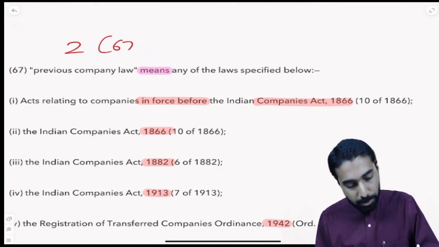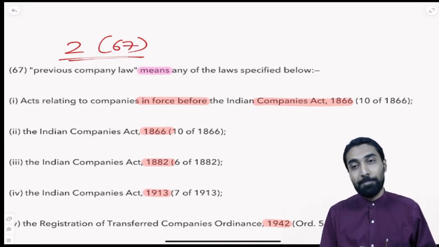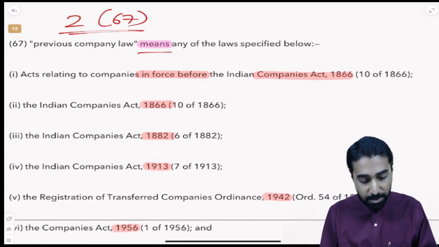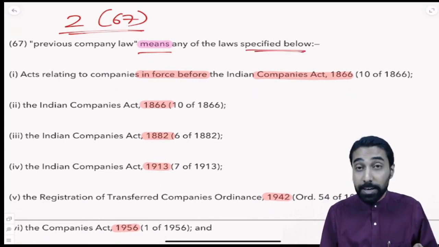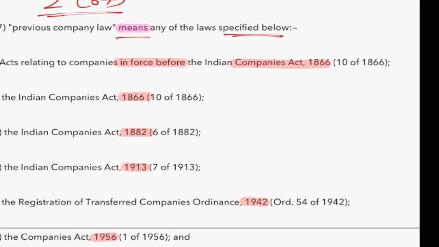Section 2, subsection 67 talks about the definition of previous company law. As you can see, previous company law means any of the laws specified below. So many laws are there. Let's have a quick glance.